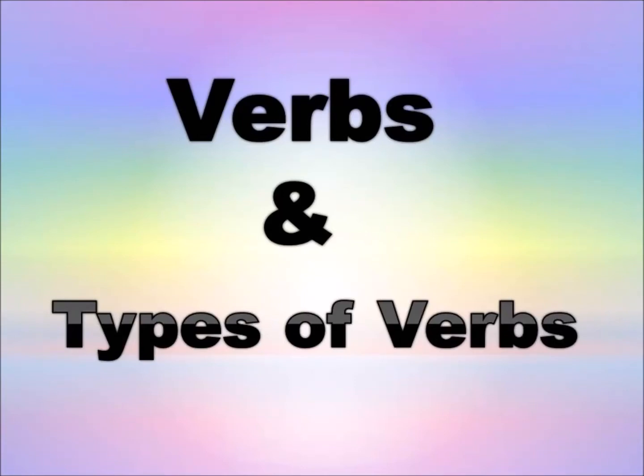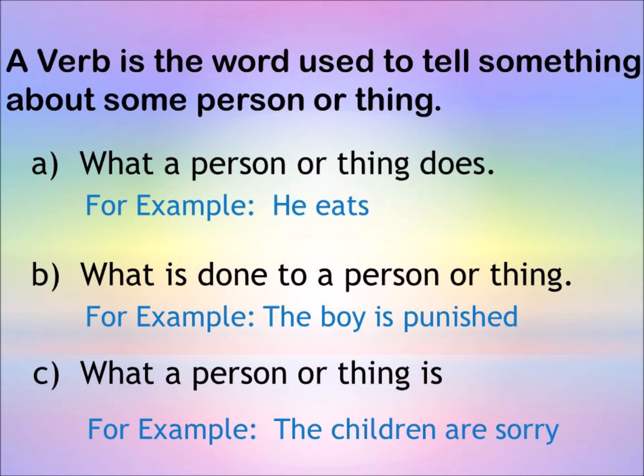Verbs, and types of verbs. A verb is the word used to tell something about some person or thing. A verb may tell us what a person or thing does, for example, he eats. What is done to a person or thing, for example, the boy is punished. What a person or thing is, for example, the children are sorry.